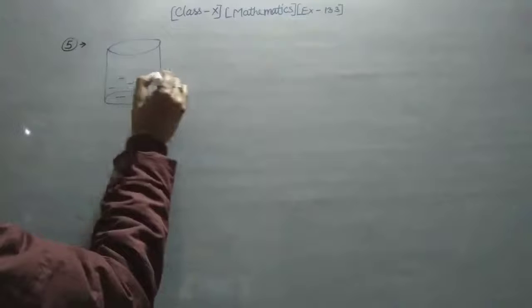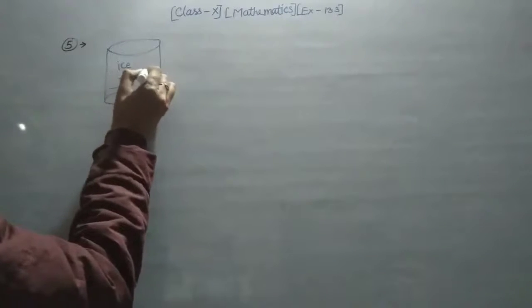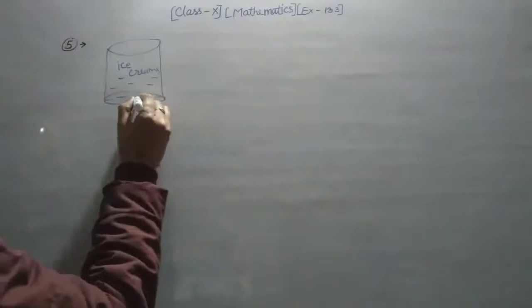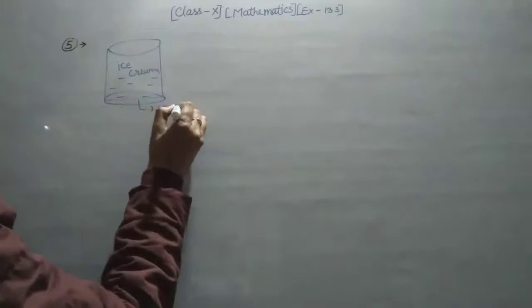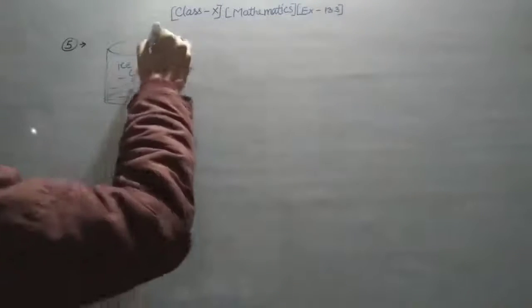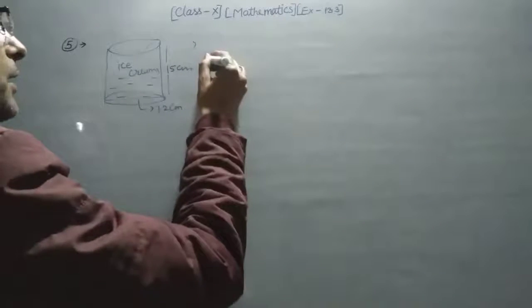यहाँ आपके पास सिलेंडर किससे भरा हुआ है? That is filled with the ice cream. Okay, that cylinder is filled with the ice cream, and now here the diameter is given. The cylinder diameter is given, that is the 12 centimeter, and also the height of that cylinder is 15 centimeter. Now it will say that the ice cream is to be filled into the cones. This ice cream is filled into the cone.